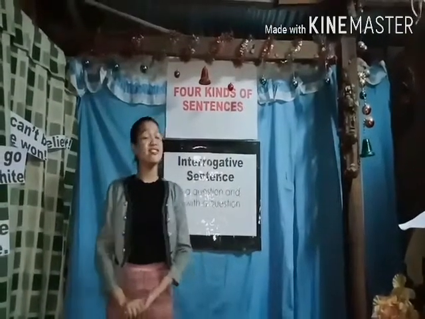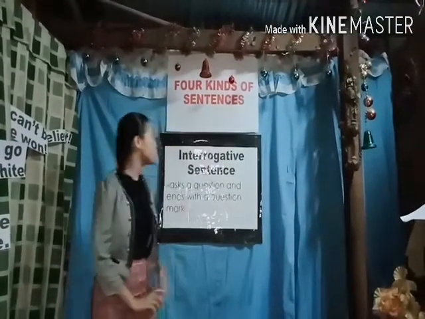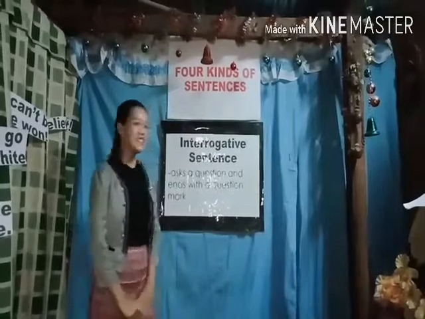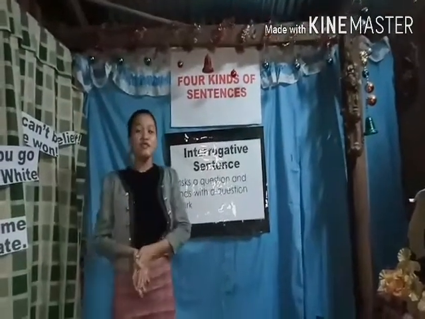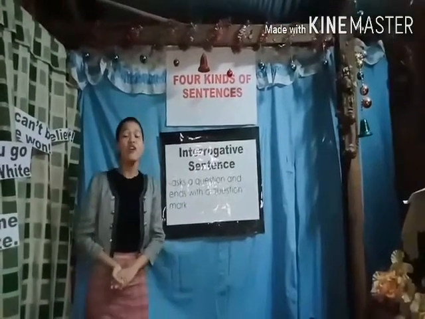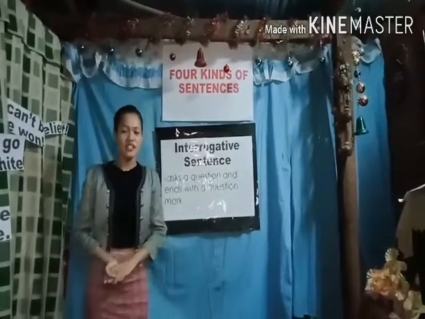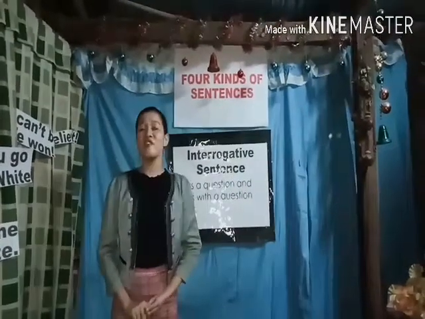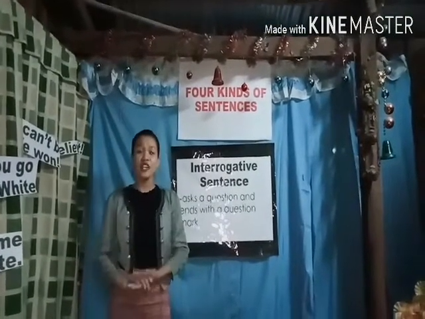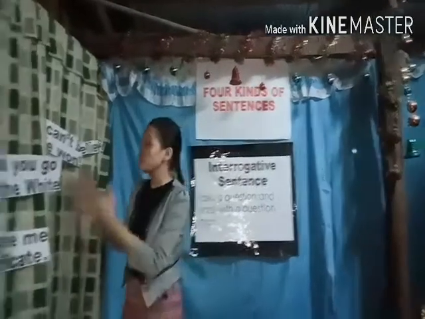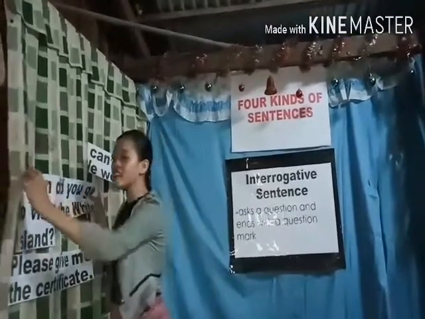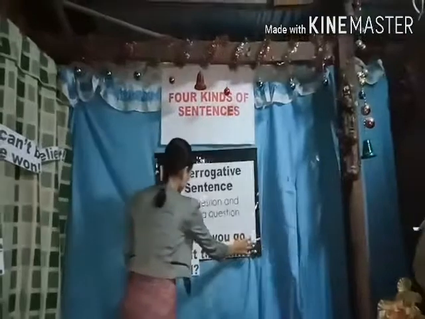Now, let's proceed to the second type of sentence, which is the interrogative sentence. Can someone read the definition of the interrogative sentence for me? So, an interrogative sentence is a sentence that asks a question and it ends with a question mark. Now, can someone give me an example of an interrogative sentence? Very good. It's easy to understand, right? Remember, an interrogative sentence is a sentence that asks question and ends with a question mark. The sentence that Group 2 came up with, when did you go to visit the White Island, is an example of an interrogative sentence.